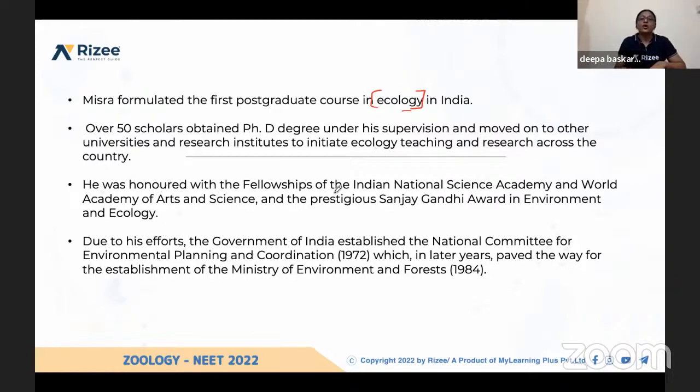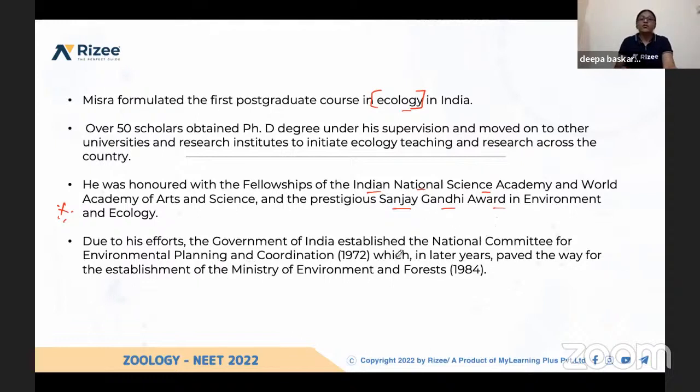He was honored with fellowships, which is also very important, you may expect questions: the Indian National Science Academy Award and the World Academy of Arts and Science Fellowship. One more award he got was the Sanjay Gandhi Award in Environment and Ecology.